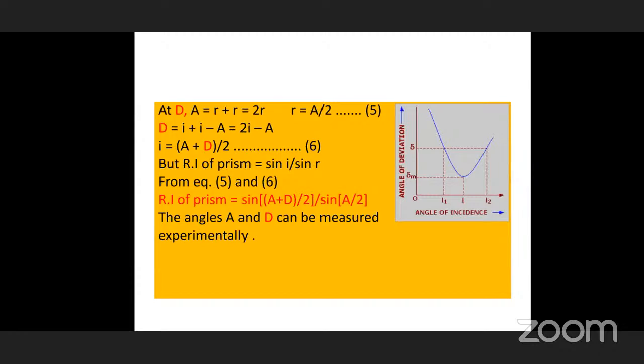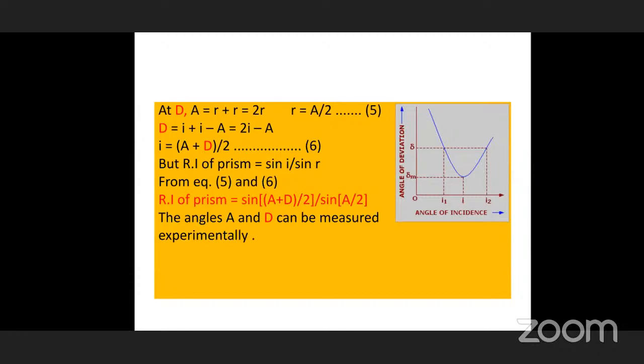Here, in this diagram, we have taken the delta M as capital D. So at D, what happens? I1 is equal to I2 in this diagram. What I have already discussed, I is equal to E. In place of I2, we have taken E, whatever it may be. I1 is equal to E means incident angle and emergent angle are equal. So whenever these two are equal, one perpendicular line you have drawn here, and from this you can find out capital D. Is it clear? Can you observe? This is most important.